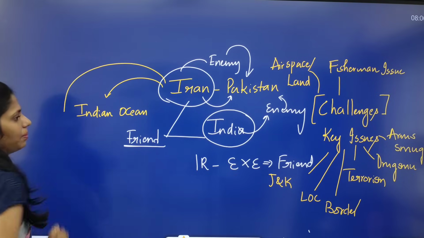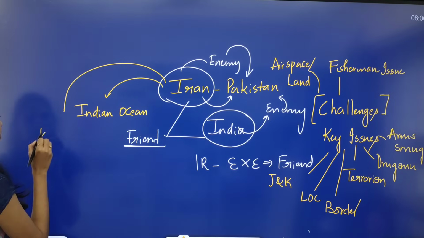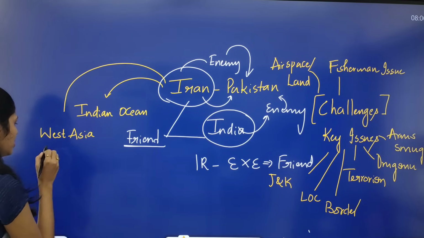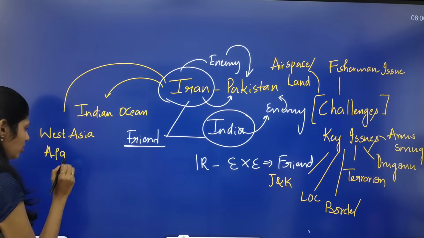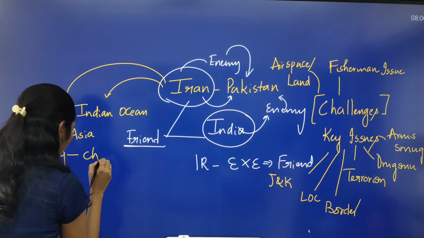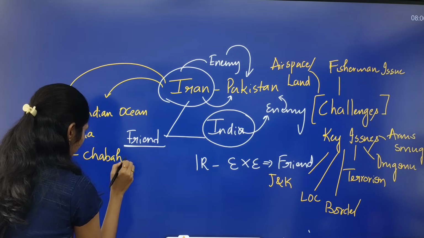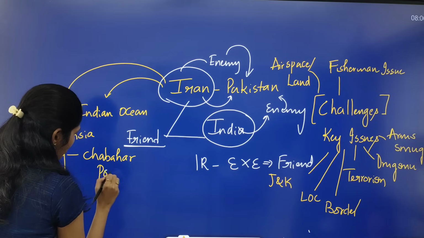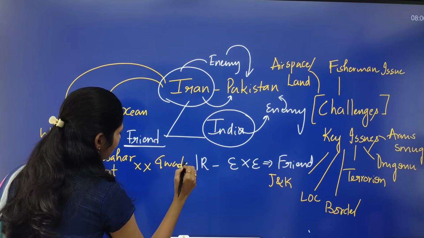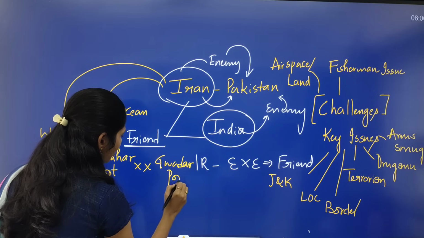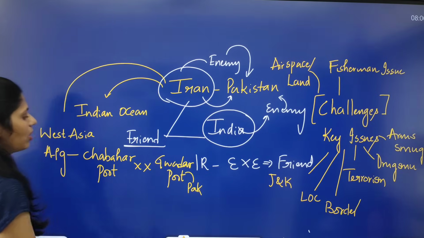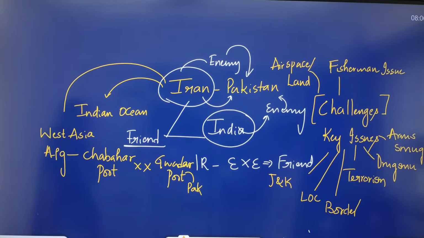And Iran is helping India to reach West Asia, especially Afghanistan. To reach Afghanistan, we are using one port of Iran, that is Chabahar port. This Chabahar port will counter Gwadar port. This Gwadar port is located in Pakistan. We are countering this Gwadar port with this Chabahar port of Iran.